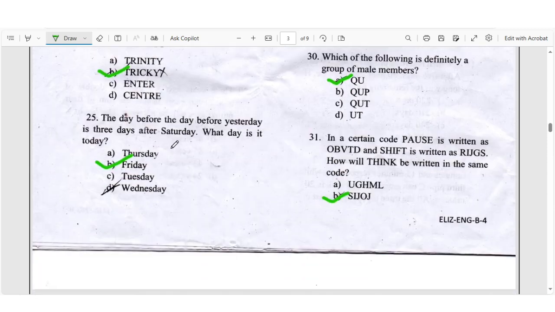Question number 25. The day before the day before yesterday is 3 days after Saturday. What day is it today? The right answer is B, Friday.